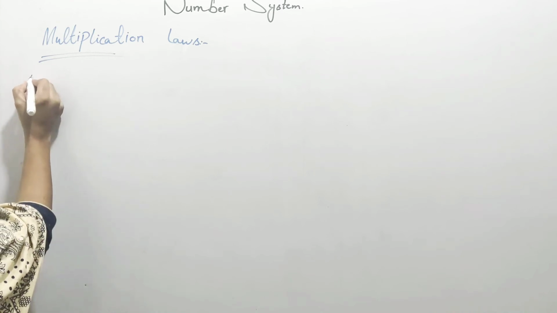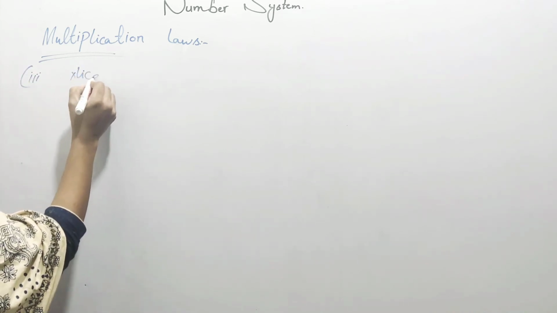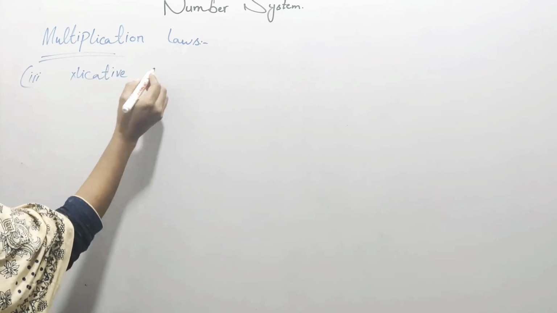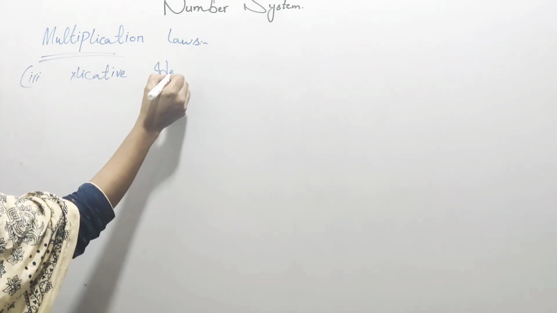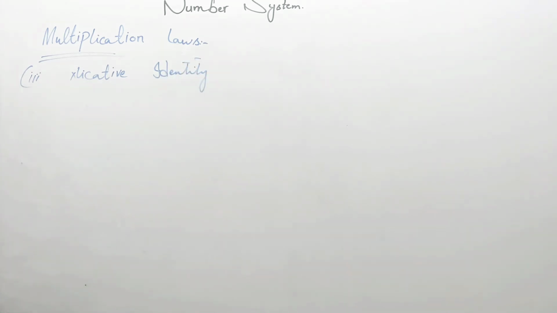Now the third property is multiplicative identity. What is multiplicative identity?